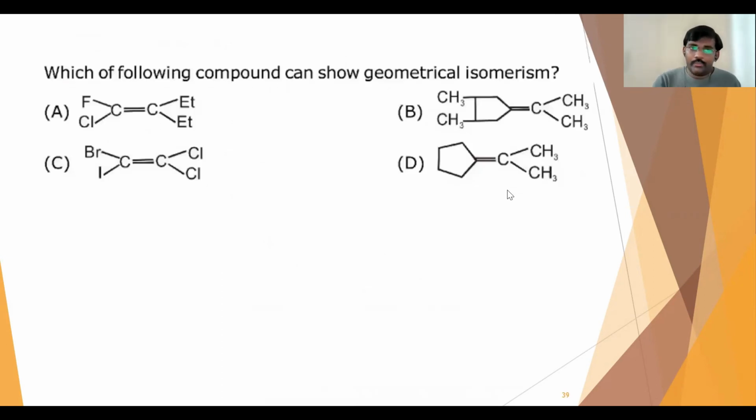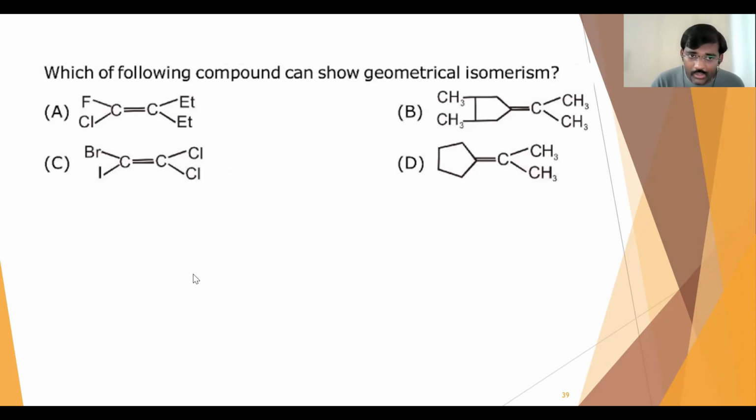Next question: which of the following compounds can show geometrical isomerism? In the first case, there won't be any geometrical isomerism, because the same groups are attached to this double bonded carbon. Next, here also it won't come, because there are two chlorines attached on that double bonded carbon. So there won't be answers from A and C.